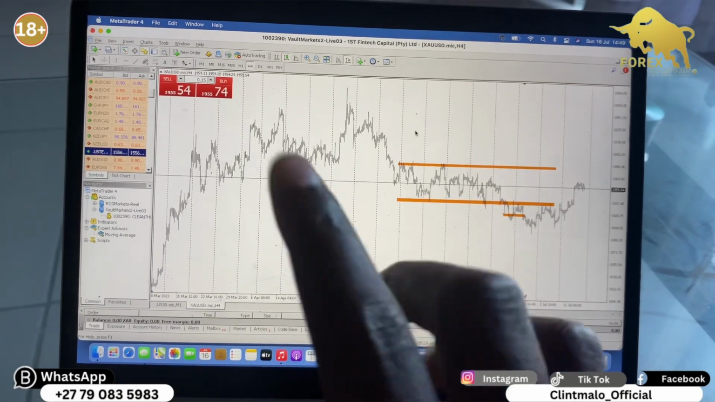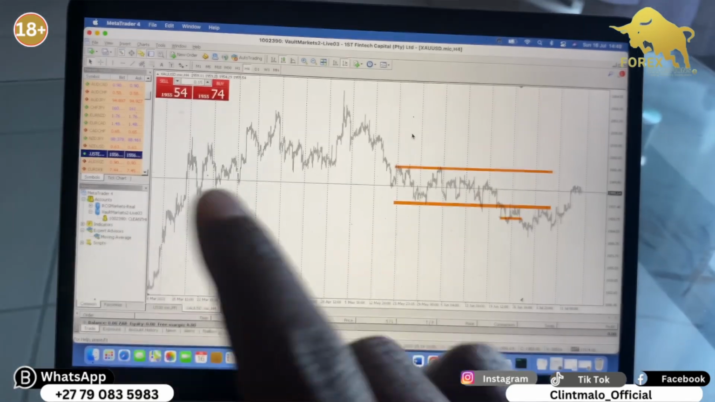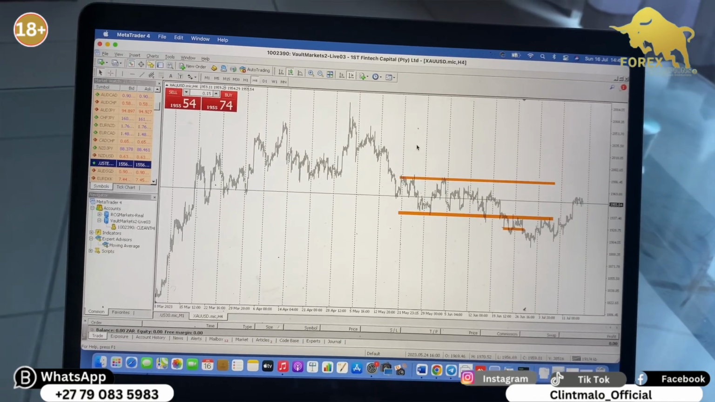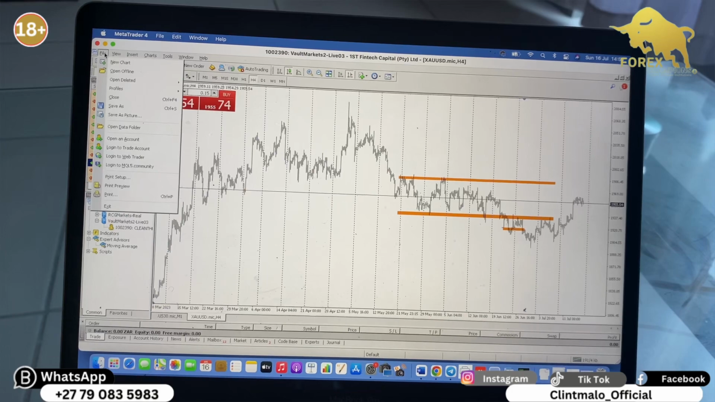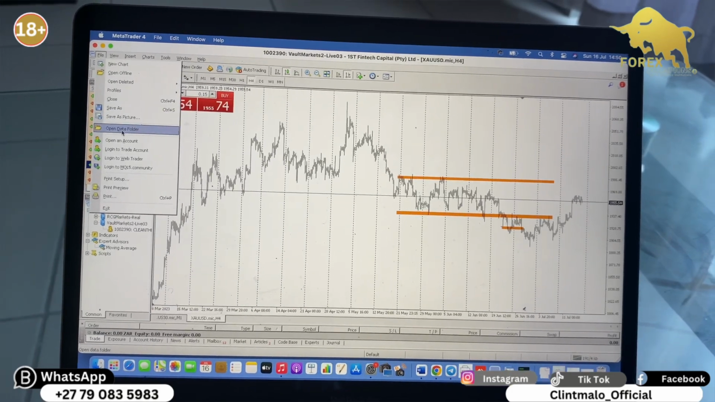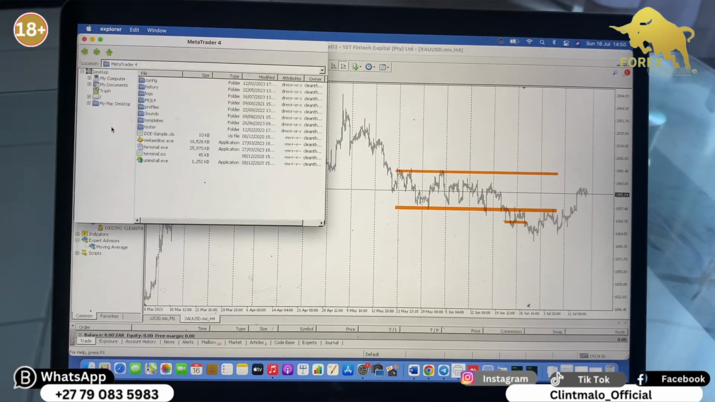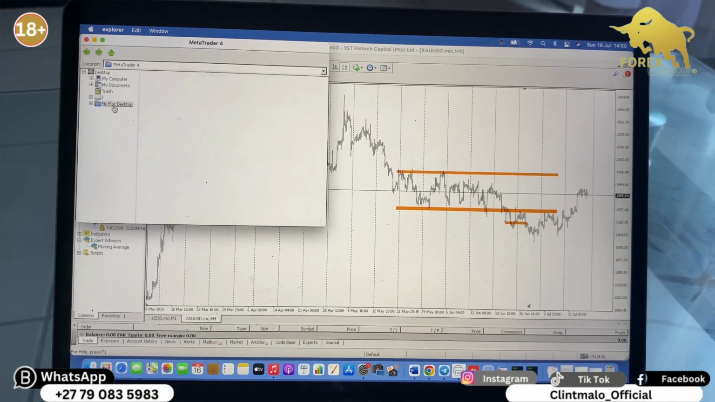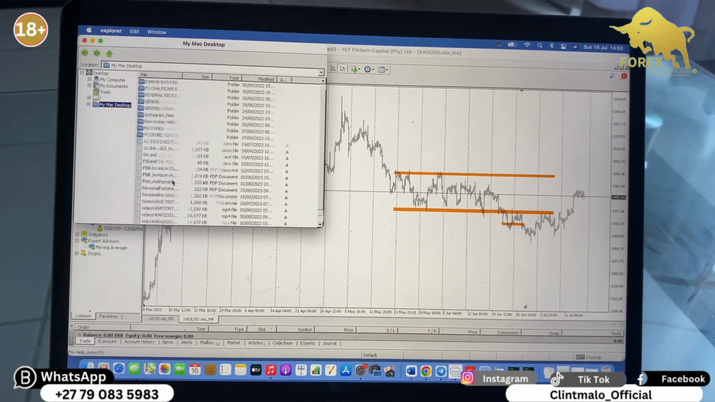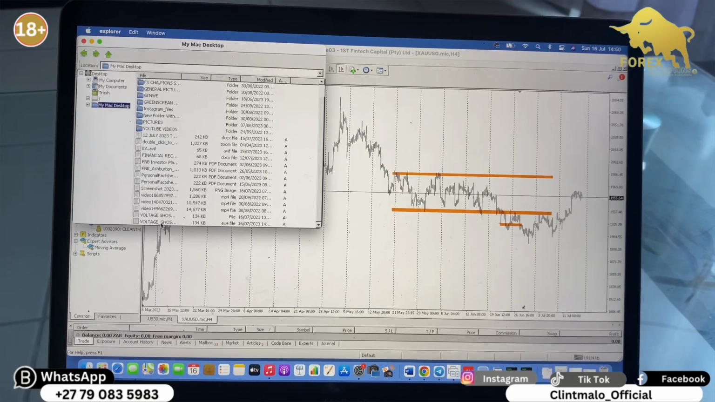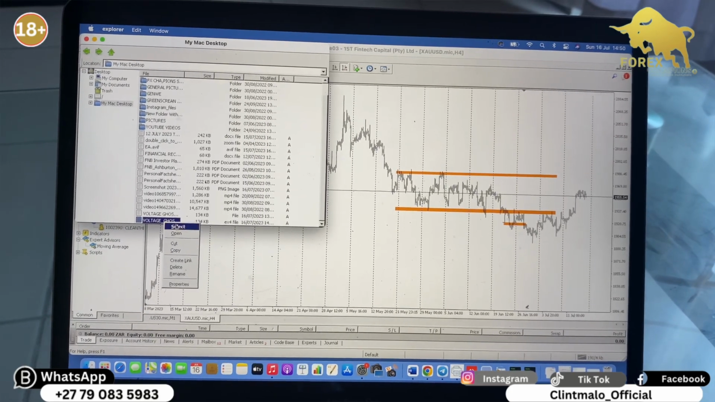Now, first thing first, you must go to File at the top there. Considering that already your robot is on your laptop under Files, it can be on a desktop or anything. Mine is on desktop. You will go on File up there, then you will go to Open Data folder, then you will go to My Mac Desktop, because mine is on desktop. Then you scroll down to see where your file is. You go there, you copy the file,